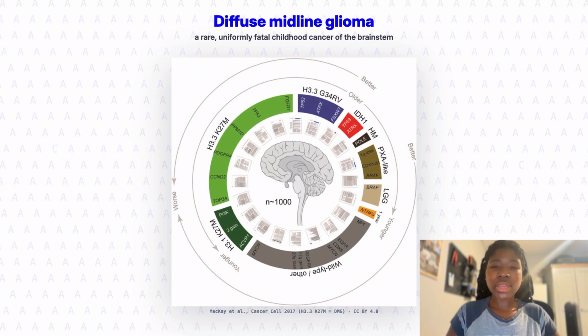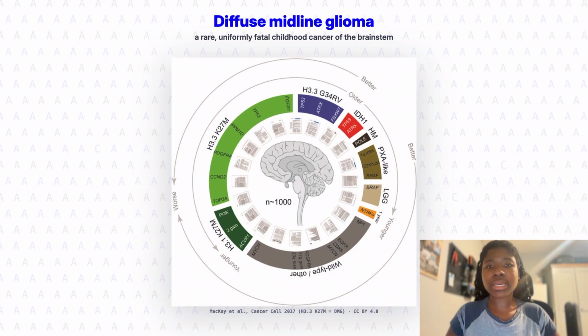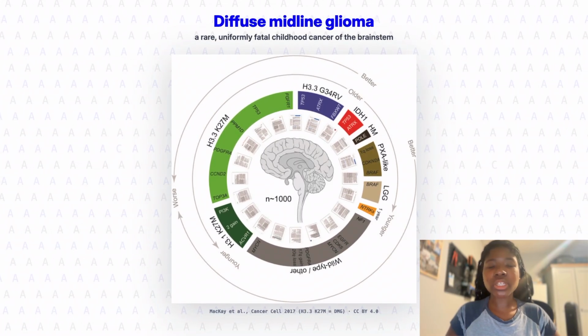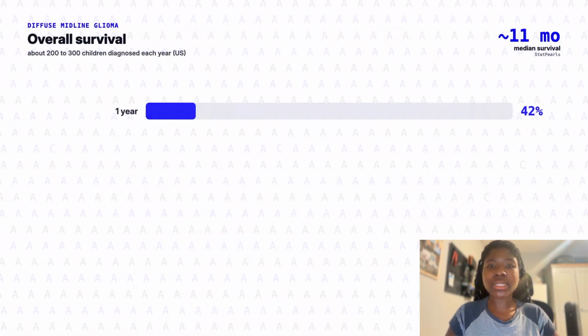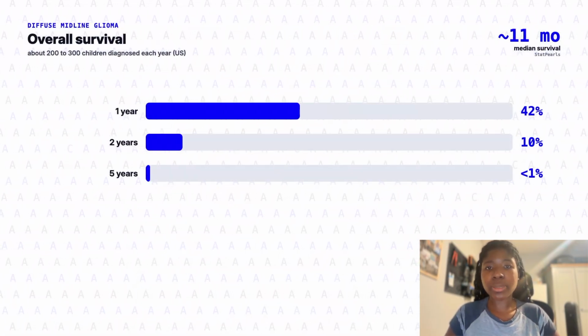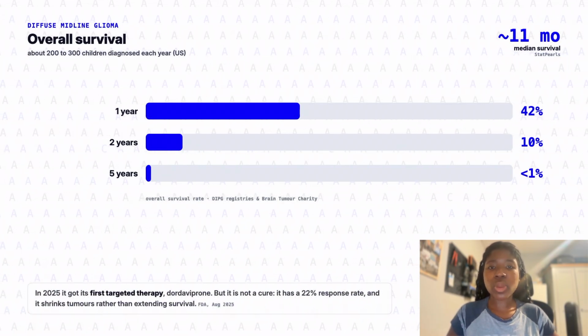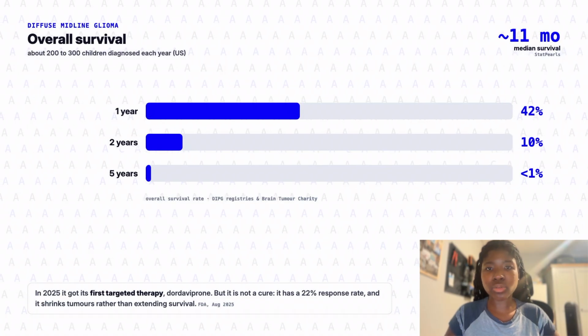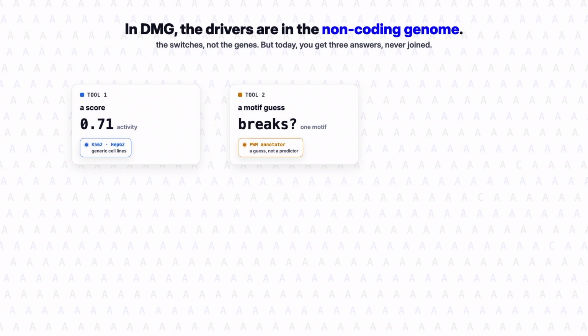Hi, my name is Faith, and I'm a computational cancer genomics first-year PhD student, and I usually work on breast cancer, but for this hackathon, I really wanted to challenge myself with a rare, underserved one. In the spirit of Anthropic's focus on neglected diseases, I chose diffuse midline glioma. It's uniformly fatal and has a less than 1% 5-year survival rate, so the question of what to test next still matters enormously.